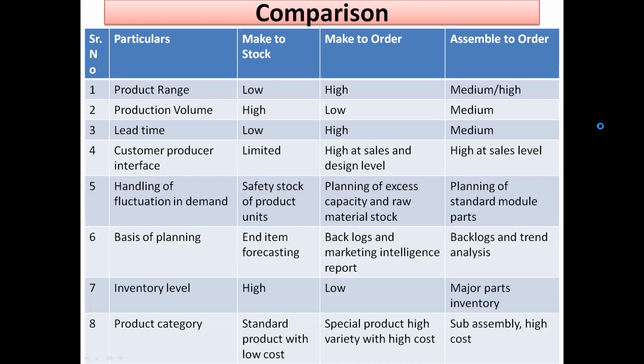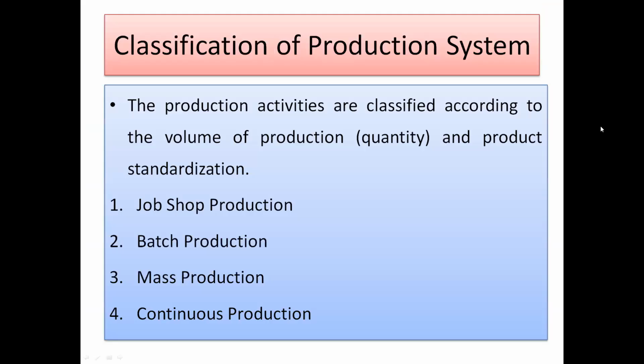Now next, friends, it comes to the classification of production system. After make to stock, make to order, and assemble to order, there are different classification systems based on the volume of production and product standardization: job order production, batch production, mass production, and continuous production. We will discuss this in the next lecture.